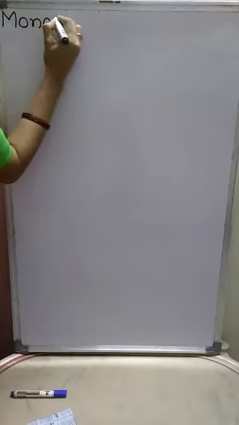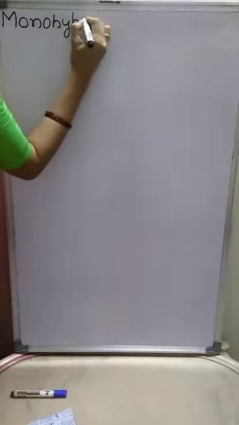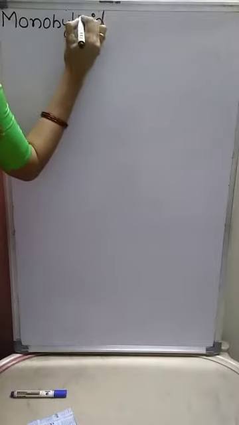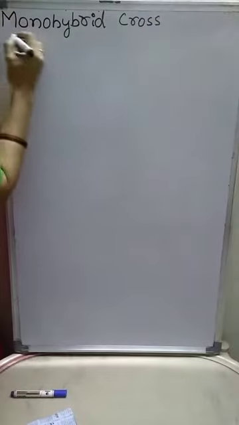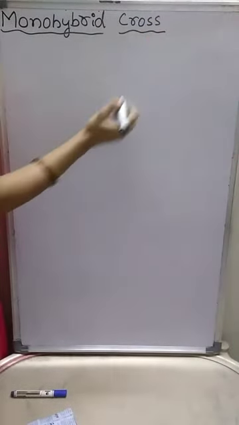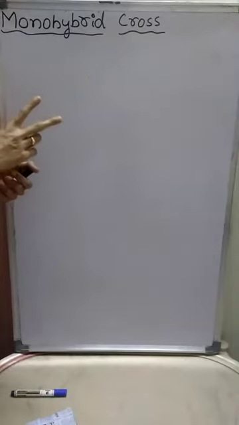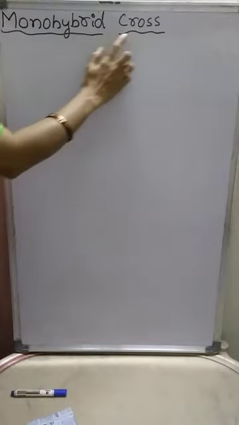Now let us discuss monohybrid cross. Monohybrid cross, which was done by Gregor Johann Mendel. Monohybrid cross means a cross between 2 homozygous pea plants which differ in one character. A cross between 2 homozygous or pure pea plants which differ in only one character is called monohybrid